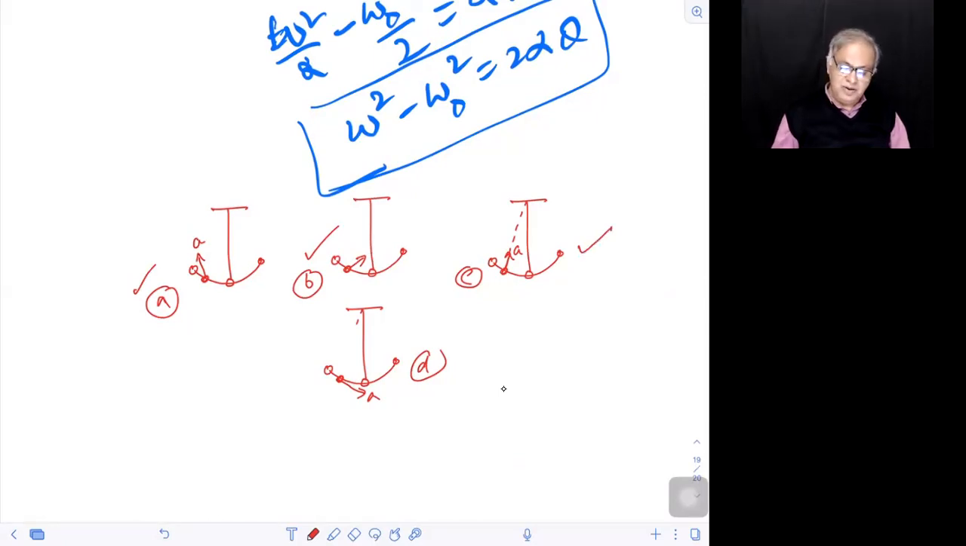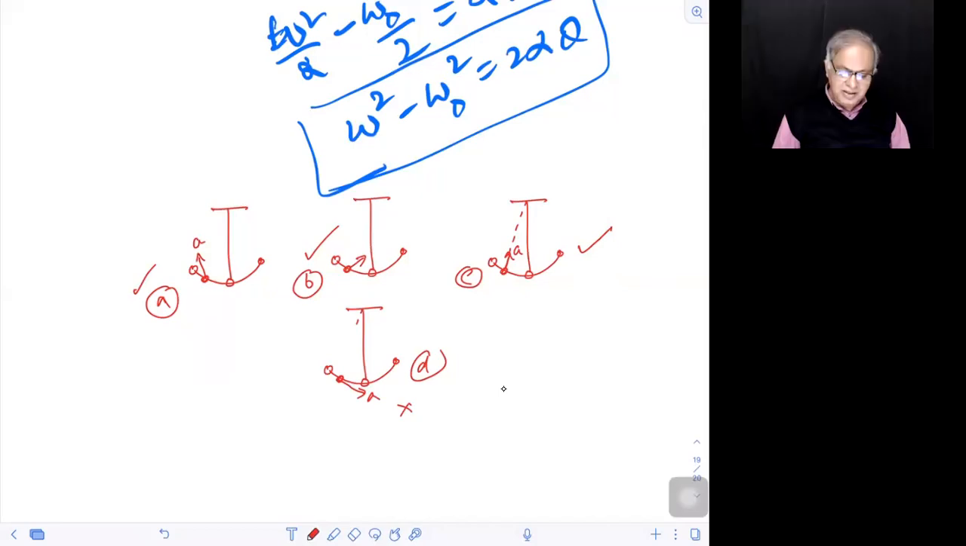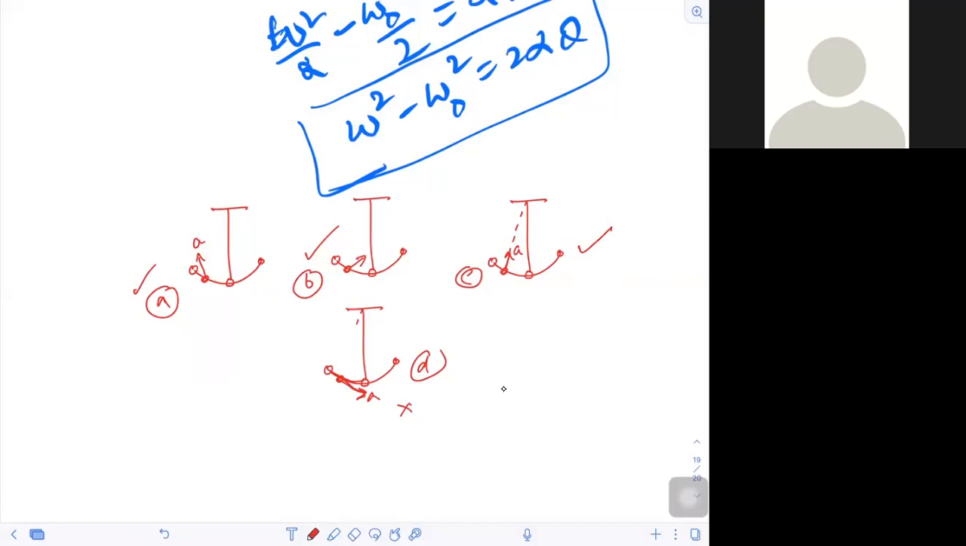Okay. So people are sure that D is not right. Why is D not right? Because it should be towards the center. It is only along the tangent, right? And the direction change cannot be explained without having a component towards the center, isn't it? So that's the reason this D is ruled out.